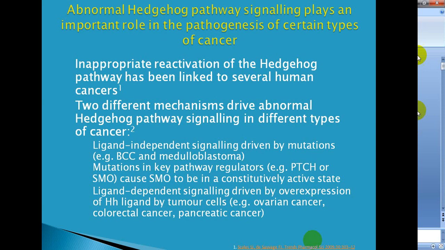In ligand dependent signaling, driven by overexpression of hedgehog ligand by tumor cells, this is seen in ovarian cancer, colorectal cancer and pancreatic cancer. So there are two abnormal hedgehog pathways. One is ligand independent, another one is ligand dependent.